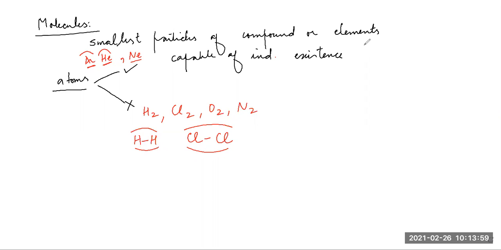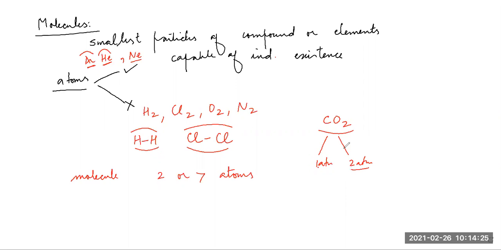All right. Now, students, generally, a molecule is a group of two or more atoms. For example, if you take carbon dioxide, CO2, it has two elements, carbon and oxygen, one atom of carbon and two atoms of oxygen.